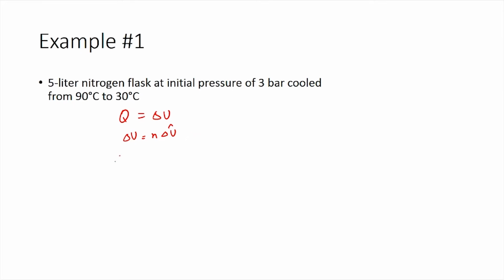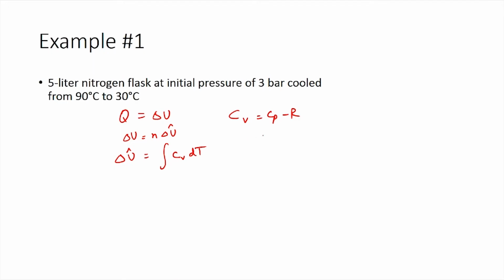Delta U hat can be calculated as the integral of Cv dT. Cv can be calculated from the Cp value which we had. Cv would be equal to Cp minus R, because we know the correlation between Cp and Cv for an ideal gas.